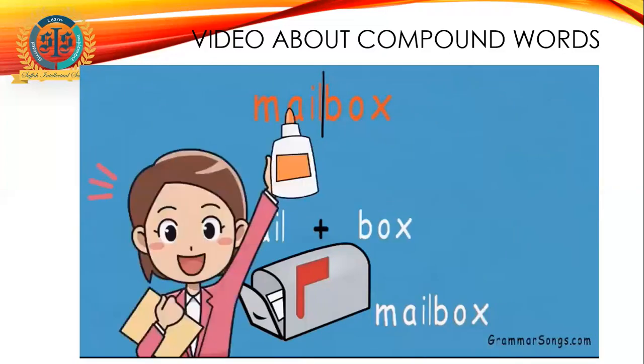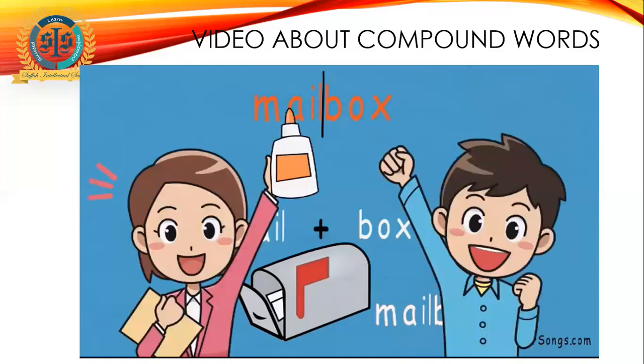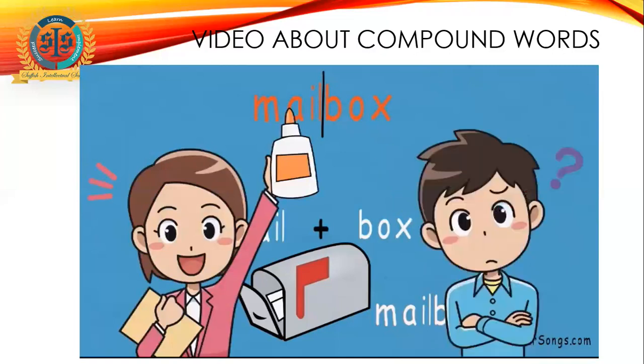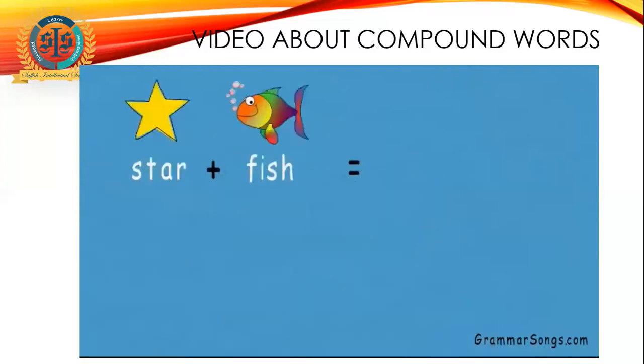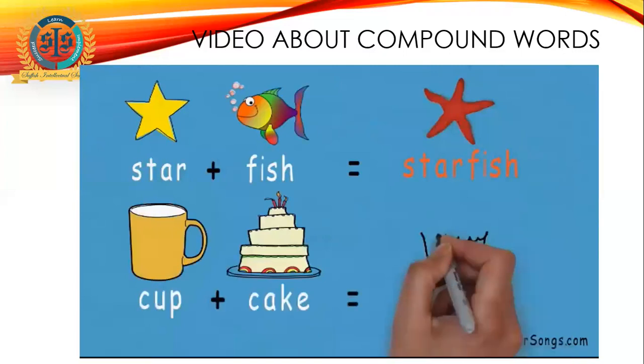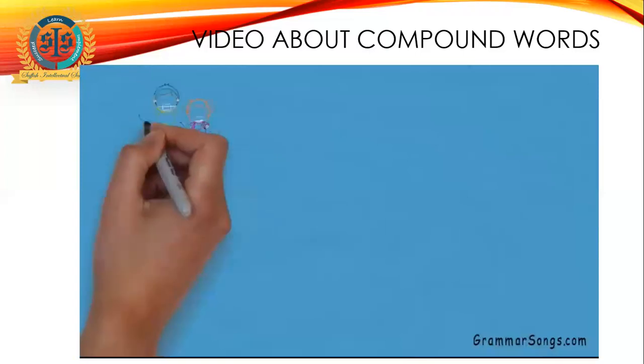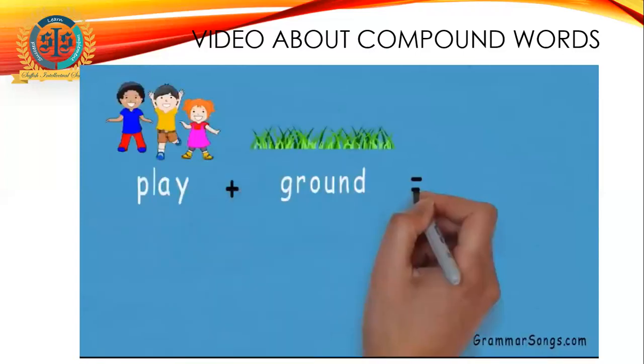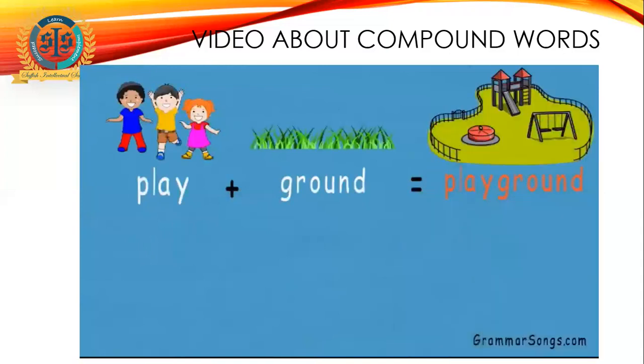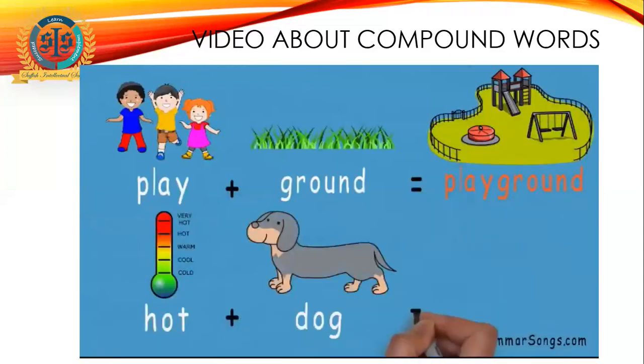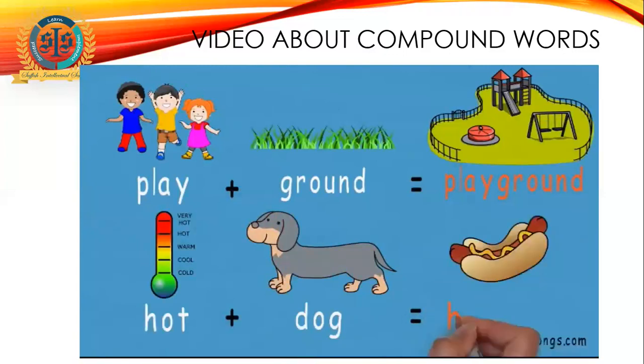So a compound word is like 2 words glued together. Yes, 2 nouns. Well, compound words can be made up of 2 nouns, but they can also contain words from other parts of speech as well. Many compound words are made up of combined nouns. For example, star and fish make the compound word starfish, and cup and cake make the compound word cupcake. But compound words can be made up of combinations of other parts of speech. The verb play can be combined with the noun ground to form the compound word playground. And the adjective hot can be combined with the noun dog to make the compound word hot dog.